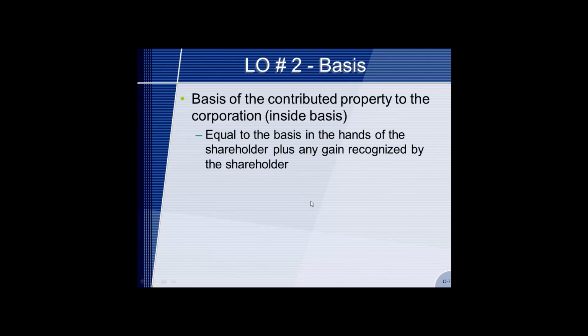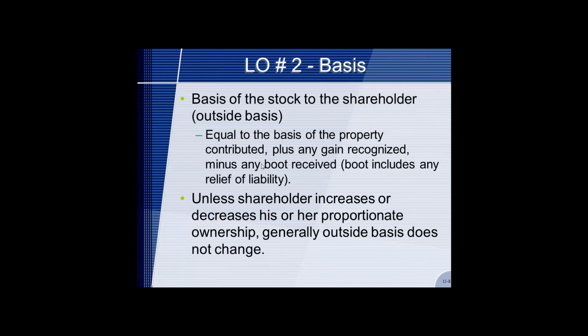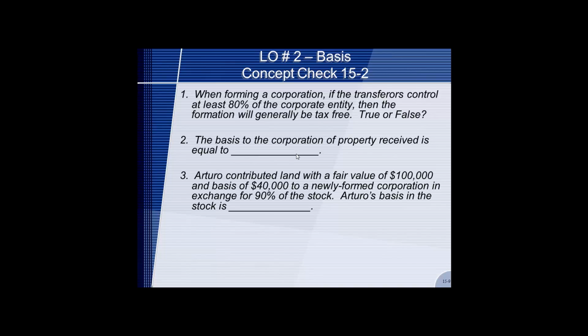So basis of contributed property to the corporation, inside basis, is equal to the outside basis in the hands of the shareholder plus any gain recognized by the shareholder. Outside basis, or the basis to the stockholder, is equal to the basis of the property contributed plus any gain recognized minus any boot received. Boot includes any relief of liability. Unless the shareholder increases or decreases his or her proportionate ownership, generally outside basis for a corporation does not change.